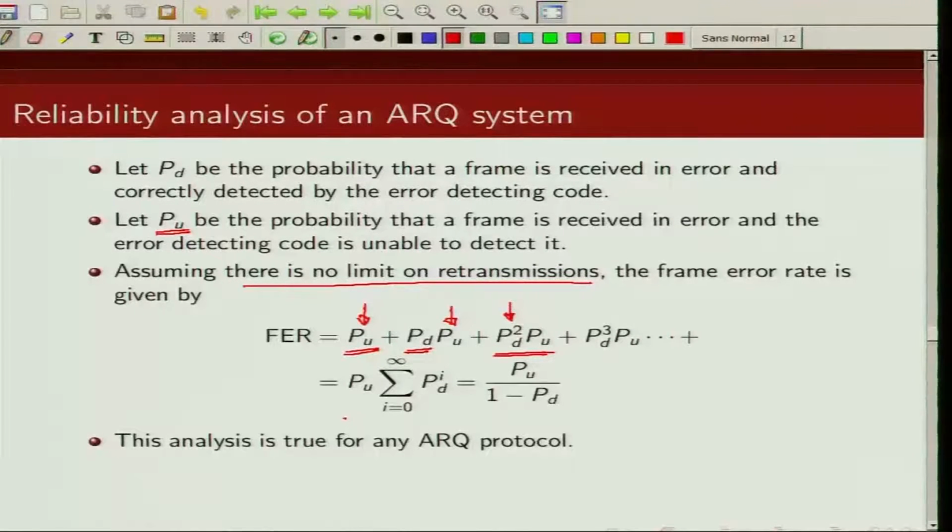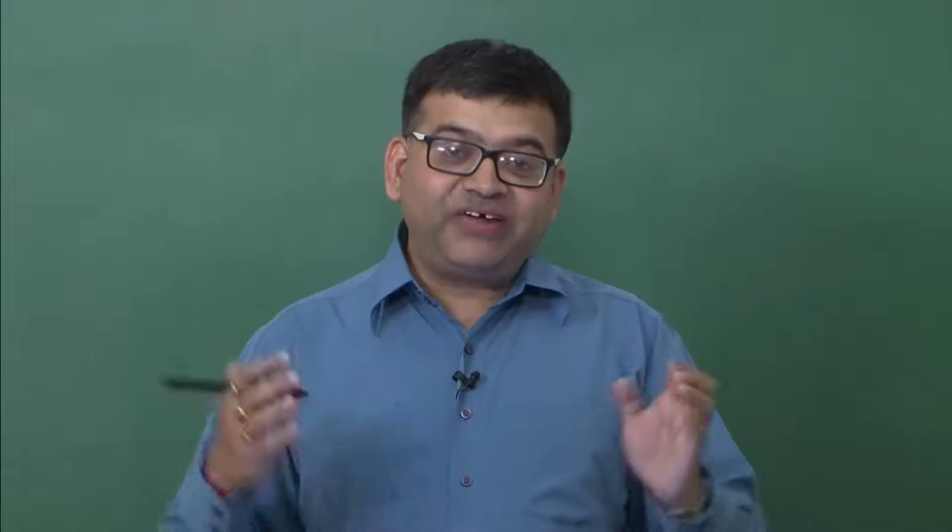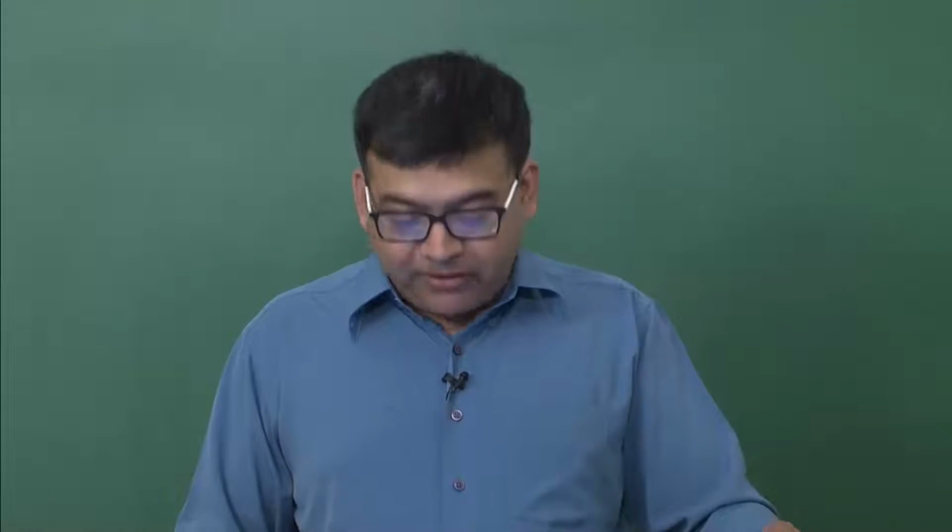So this can be written as a geometric series, which is PU divided by 1 minus PD. Now this is true for any ARQ protocol. So the frame error rate depends on PU and PD. PD is the probability that it is able to correctly detect that the frame is in error. So that depends on the error detecting capability of the error detecting code that we are using.